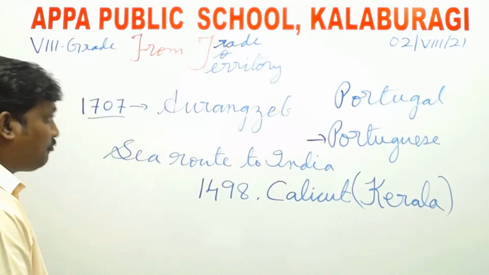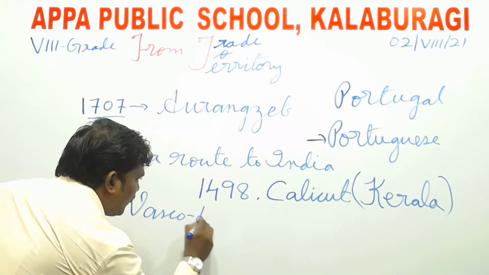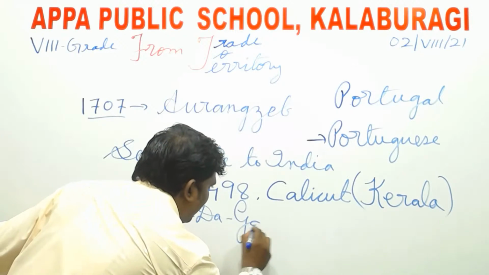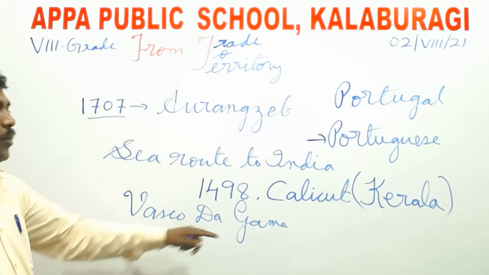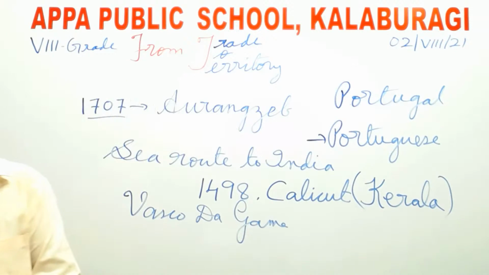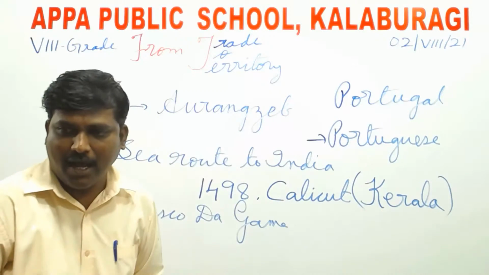Okay, I noted down the name Vasco da Gama, right? Vasco da Gama. You can put the 'a' in the middle, or else please do. Vasco da Gama, G-A-M-A. Okay, he was a Portuguese sailor who discovered the sea route to India, right?